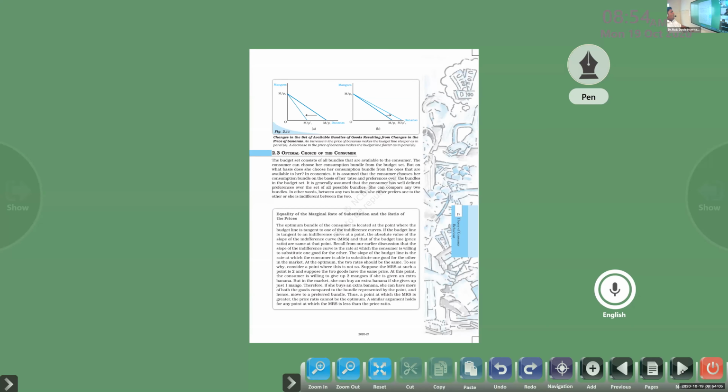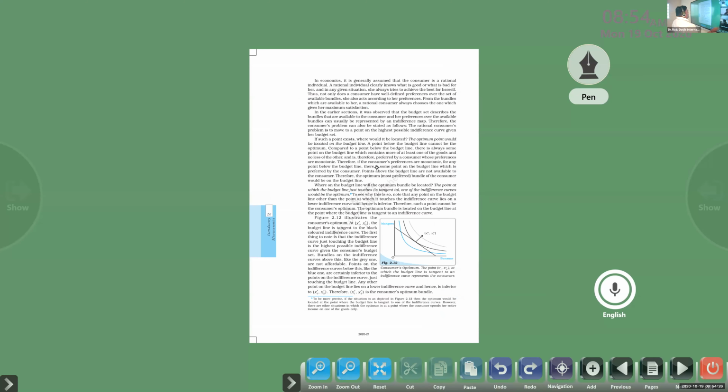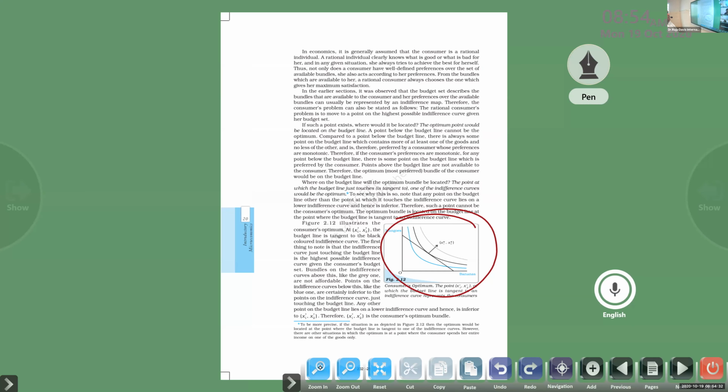Next, we discussed the optimal choice of the consumer, the maximum choice of the consumer. Where the indifference curve touches the budget line, that is going to be the optimum choice of the consumer, nothing more than that. Clear or not? That is the maximum for a consumer. You can see here the graphical representation of the optimal choice of a consumer. The indifference curve touches the budget line. That's the optimum point.